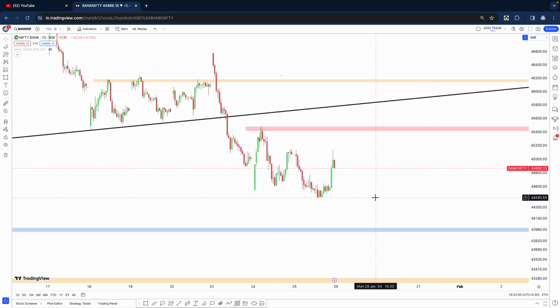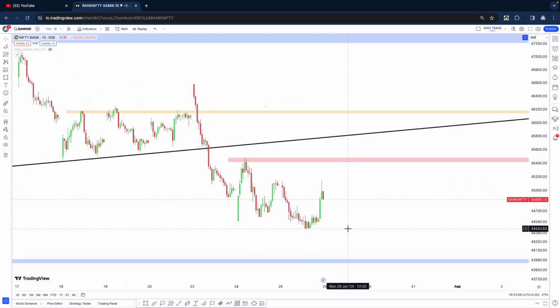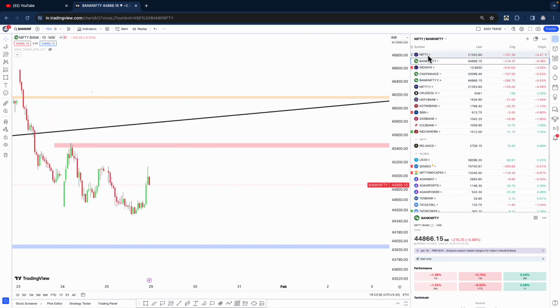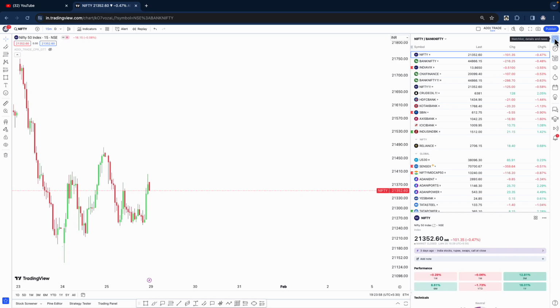So these are the levels that I have. And on the downside, the targets would be the previous day low 44,400, and if that breaks, we could also see 44,000. So this is just a few levels for tomorrow. Let's see how the market opens in Banknifty and see if anything works out.